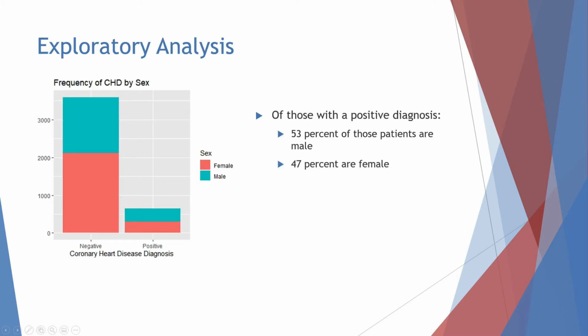Before we get into the actual statistical methods, I thought it would be best to go over the descriptive analysis of the data. We see here the stacked bar chart featuring the frequency of negative and positive diagnosis of coronary heart disease within the dataset. It's quite obvious that the negative diagnosis occurs much more commonly as opposed to the positive diagnosis. We can also infer that males do test positive for coronary heart disease more frequently than females within the dataset.